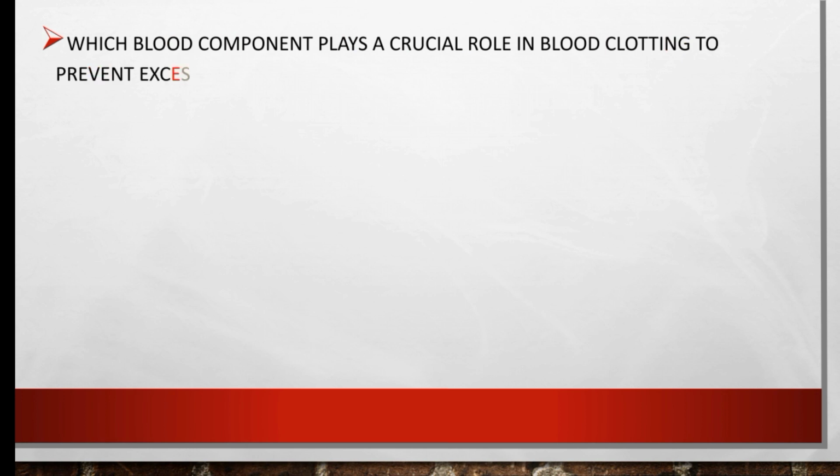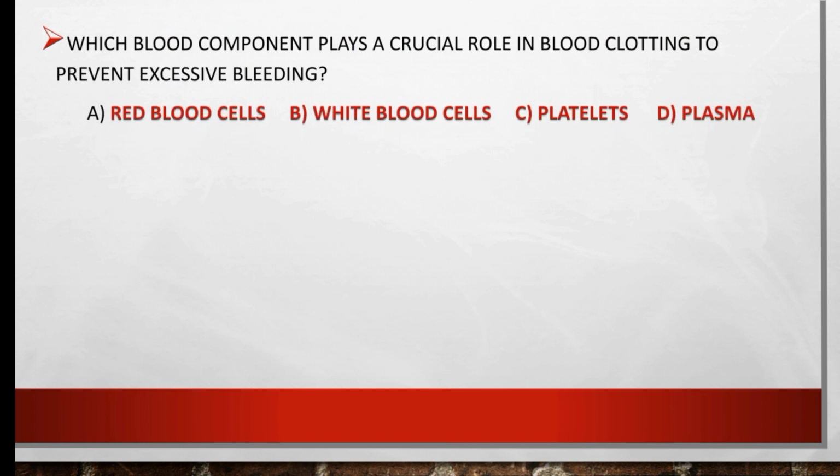Which blood components play a crucial role in blood clotting to prevent excessive bleeding? Red blood cell, white blood cell, platelets, or plasma? It is very easy. The right option is platelets. Platelets are responsible for preventing excessive bleeding.